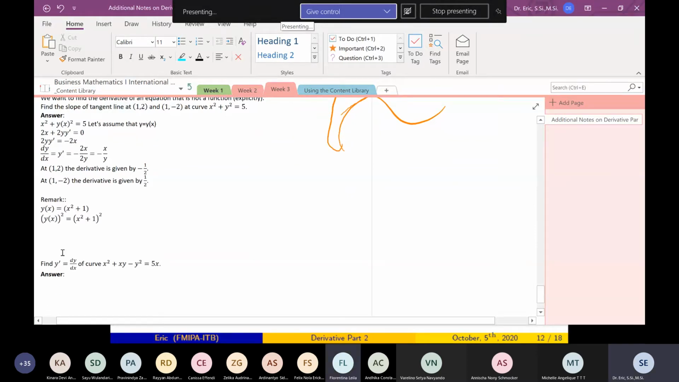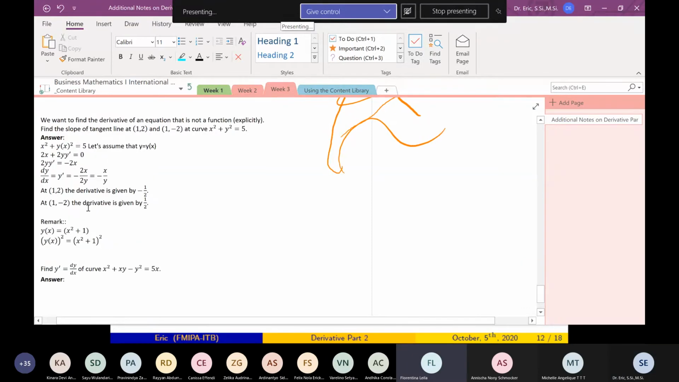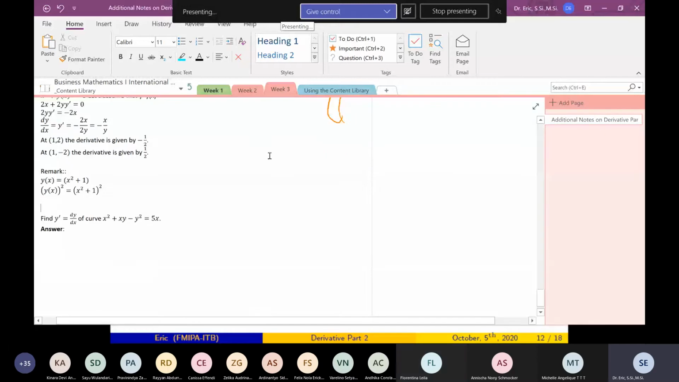Sir, if one of the slopes, for example if 1.2 is not on the graph, do we still have to do it, or do we just leave it? Thank you for the question. If the point is not on the curve, let's leave that for an advanced course. You can find the tangent line, but I don't think it's within the scope of this business mathematics. Never mind, just forget it.